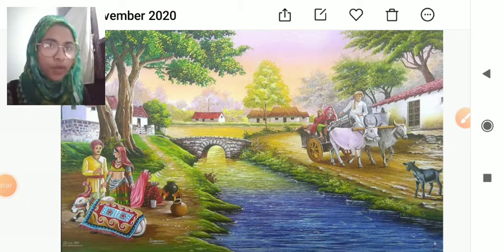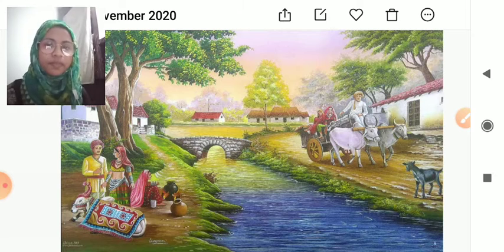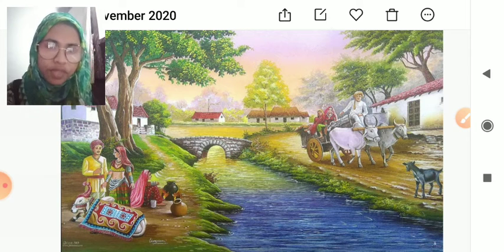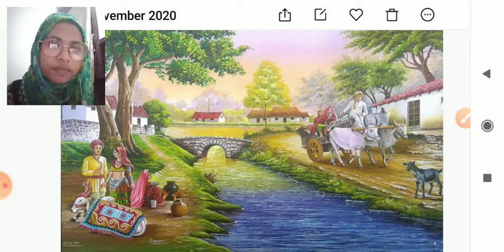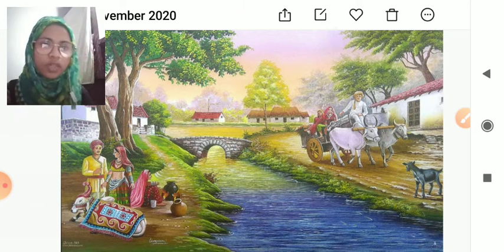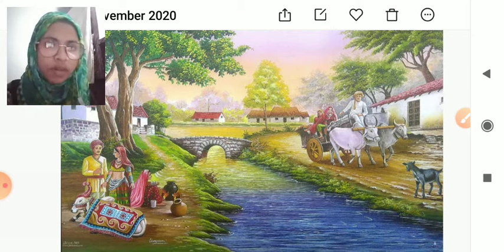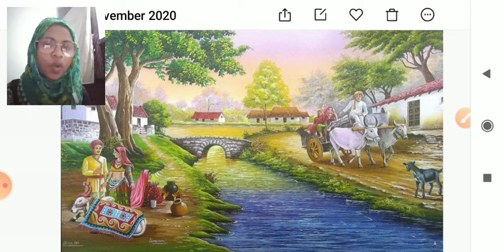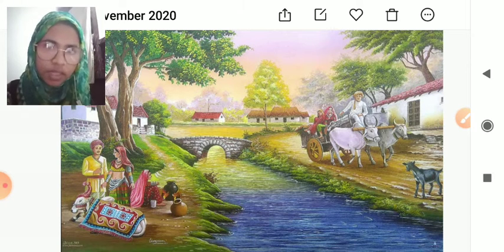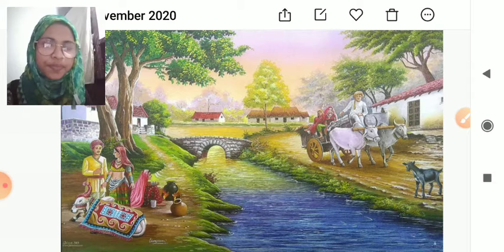Now you have to answer, right? I have shown you some images. Now you have to give an answer to my question. What are these images indicating? What comes to your mind first after watching these images?